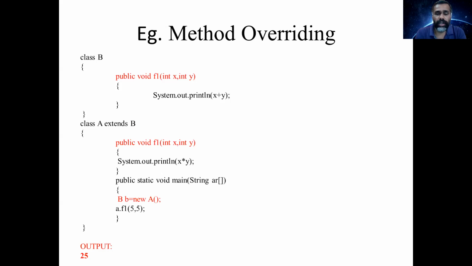This is also known as runtime polymorphism, whereas method overloading is a compile time polymorphism. At compilation time itself, the function will be identified and the binding will happen. The function call binding will happen at the compilation time itself. Whereas this method overriding will be done at the time of runtime. That is why it is called runtime polymorphism.